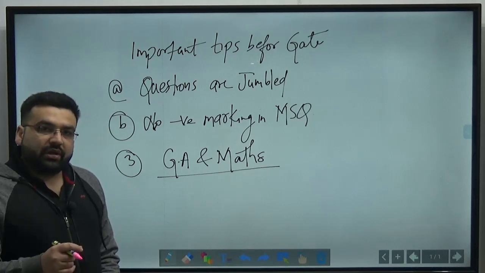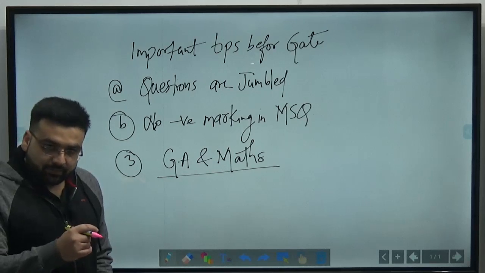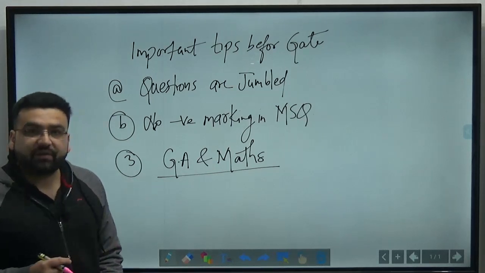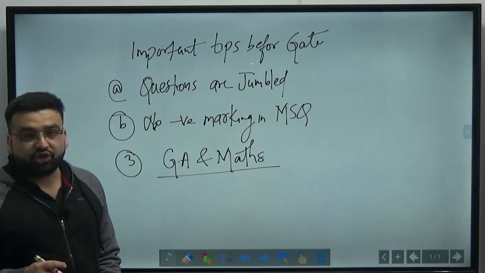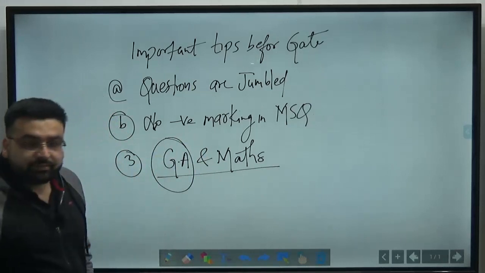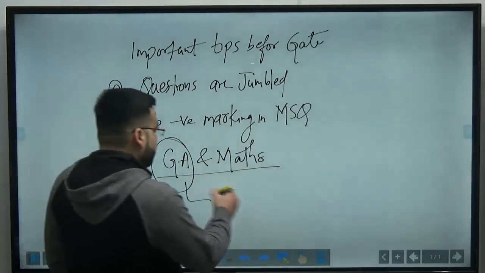So, on the 7th of February exam, that was the evening shift, when the environmental science and engineering question paper was asked, the GS questions that were asked were similar to the ENC questions.